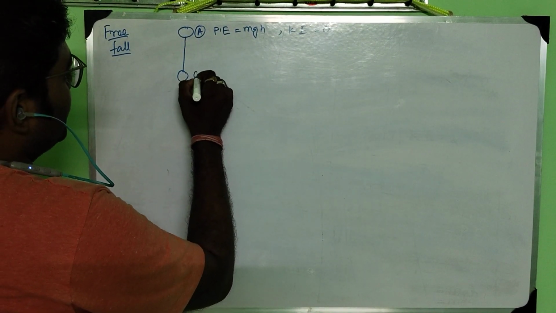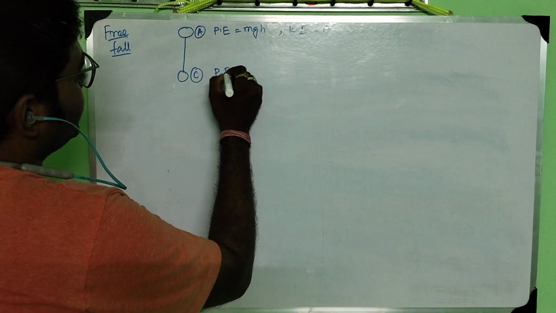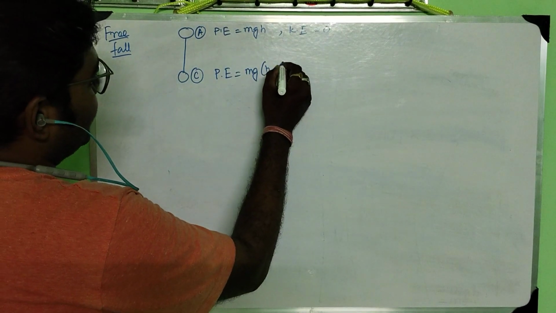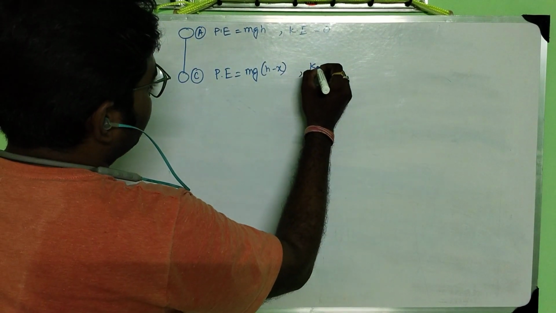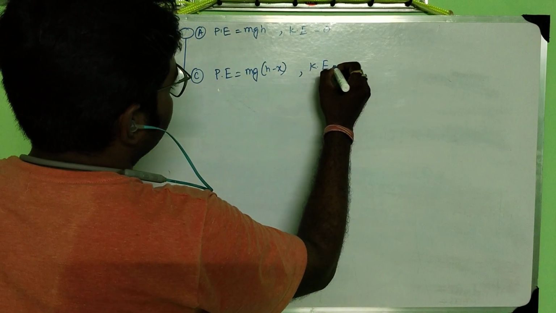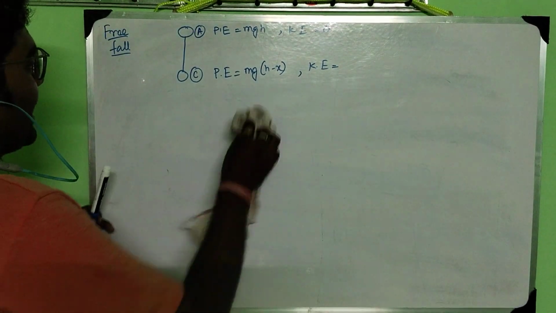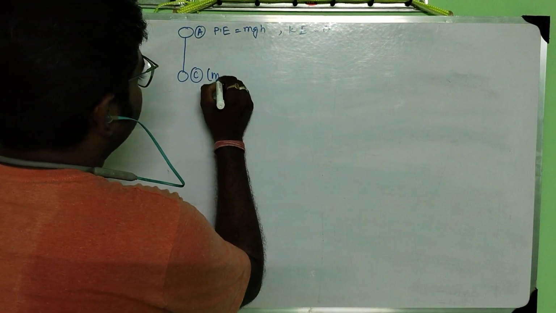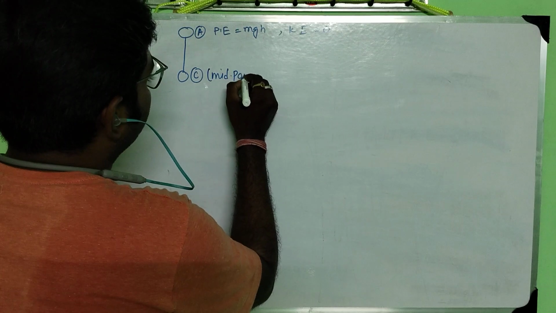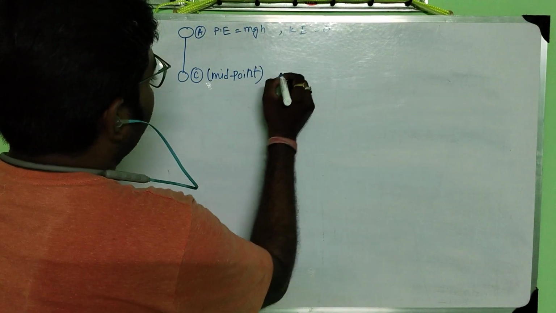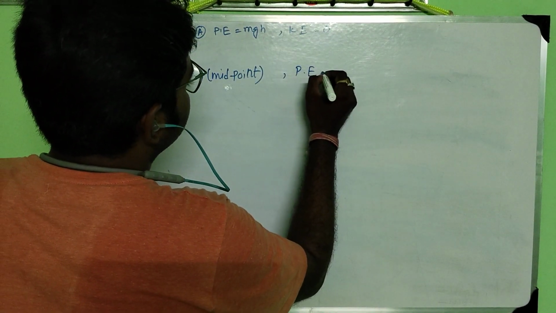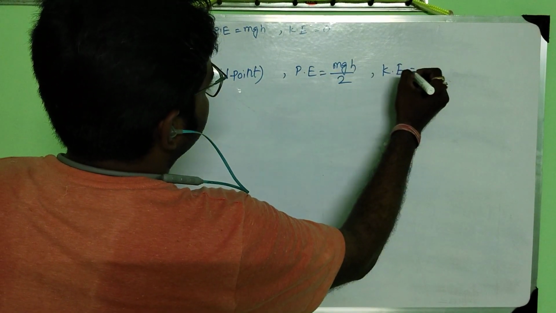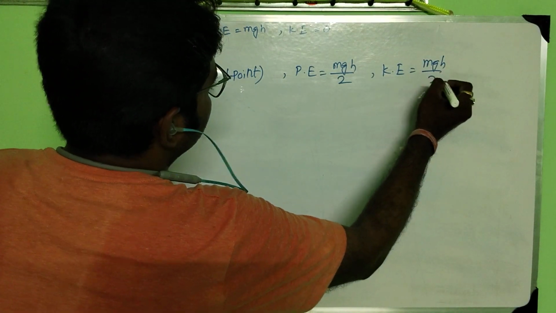At any point C, potential energy is mg(h minus x), and at the midpoint, potential energy equals mg h by 2 and kinetic energy also equals mg h by 2.